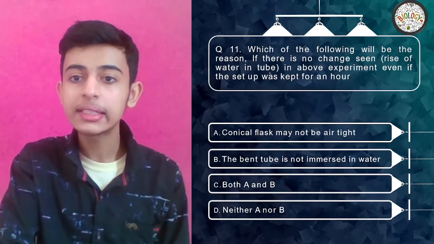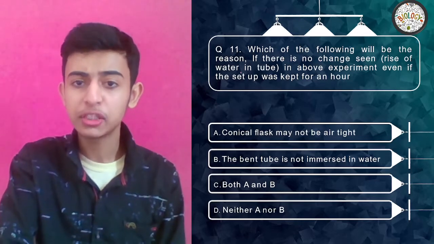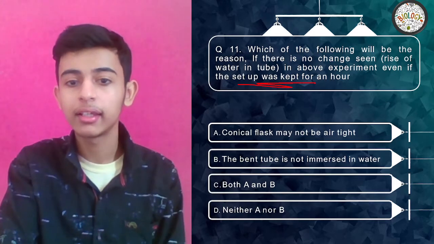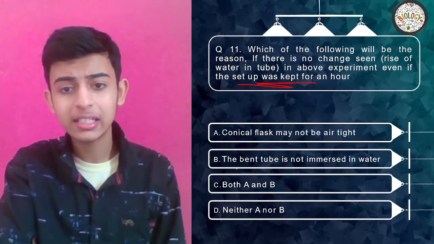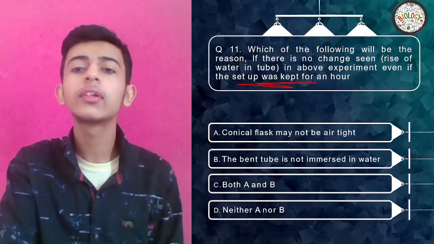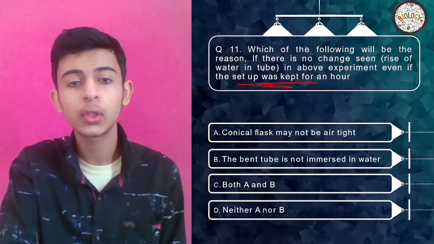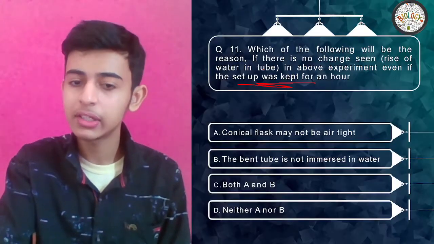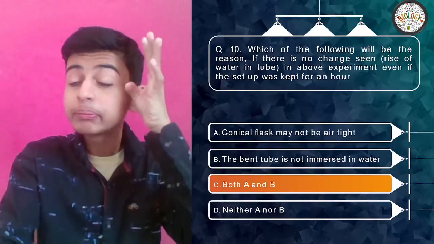Which of the following will be the reason if there is no rise of water in the tube in the above experiment, even if the setup was kept for an hour? A, the conical flask may not be airtight; B, the bent tube is not immersed in water; both; or neither. Easy peasy. What do you think? What is the reason if the experiment is not successful? What can be the reason? And your time's up. Yes, both A and B.